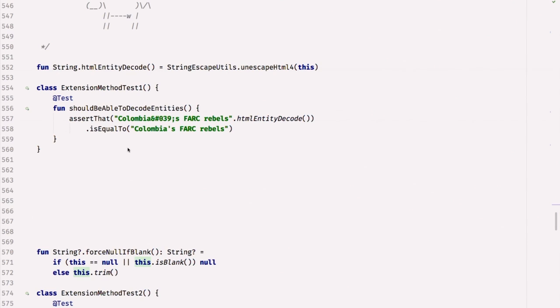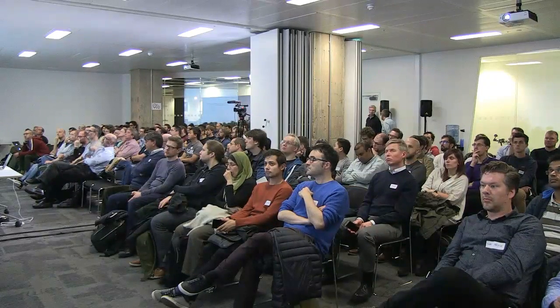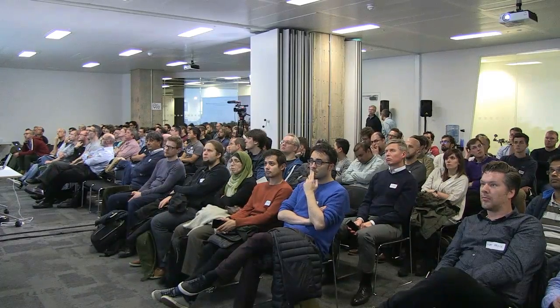Then you can see in the test that on a string, that method is now just available to me. I love this. Obviously, it could be open to misuse. It's not monkey patching, right? It's not fiddling around with the string object globally across my entire system. It's a scoped method, resolved at compile time. If I don't import it, it doesn't exist. But to all intents and purposes, it looks like I've got that method on string.